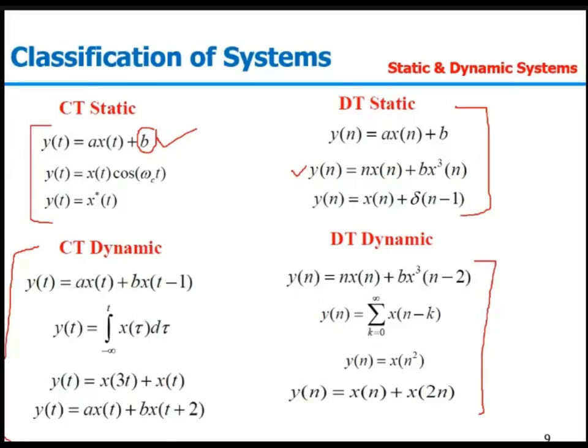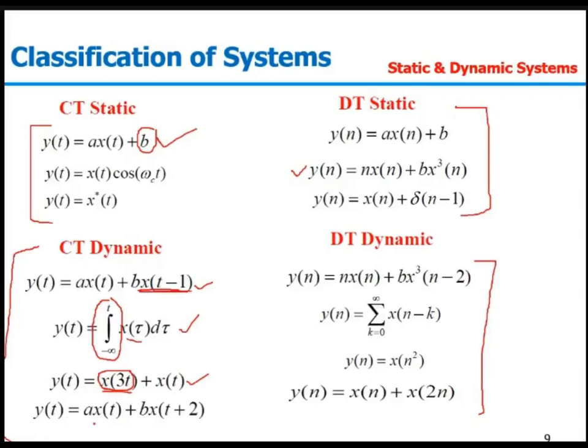Now check the remaining continuous time dynamic and discrete time dynamic systems. The first example in the dynamic case, y(t) equal to a x(t) plus b x(t minus 1). Here it is depending on previous values, so it is having memory. In the second case, it is the integration from minus infinity to t, which means y(t) is depending on the previous values of x(t). Talking about the third case, here we have x(3t). If I take t equal to 1, it will be y(1) equal to x(3) plus x(1). So here it is depending on the future value.